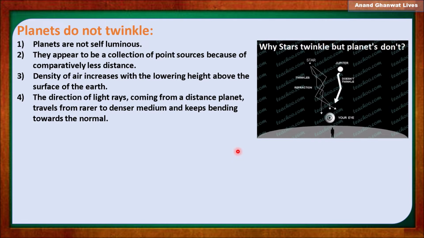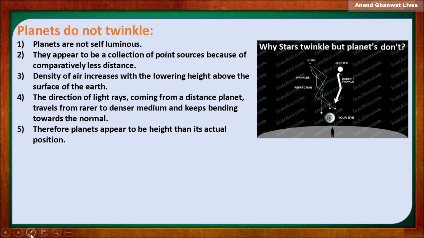That's why the light rays coming from the planets are bent towards the normal. Therefore planets also appear at a higher position than their actual position.